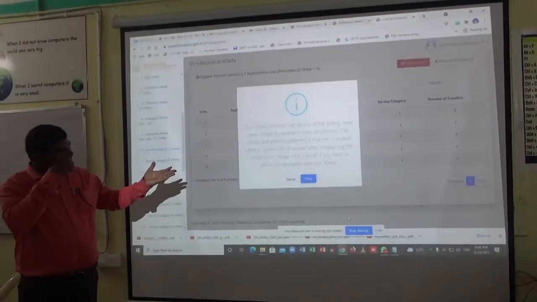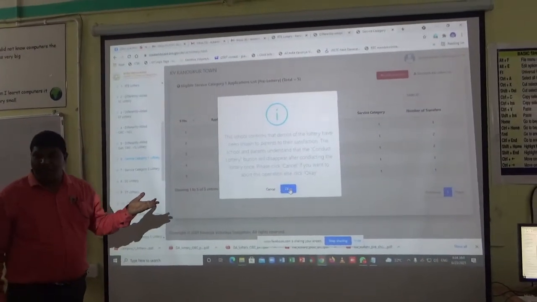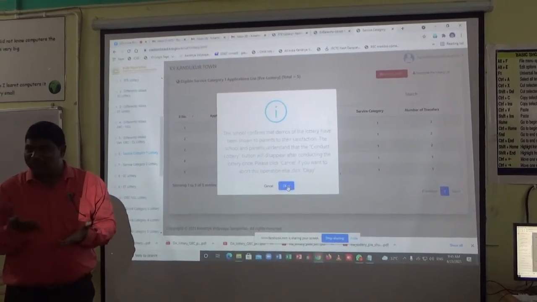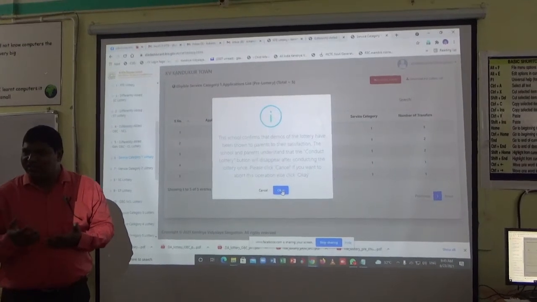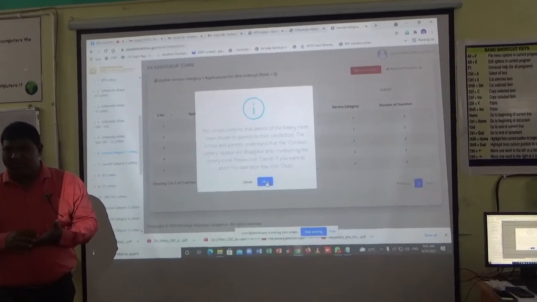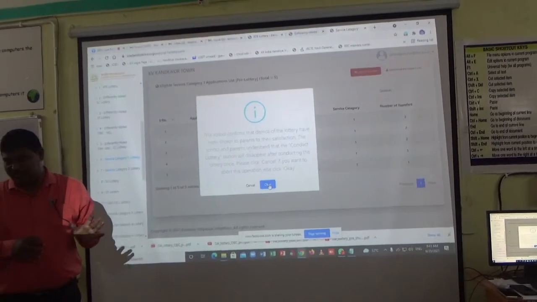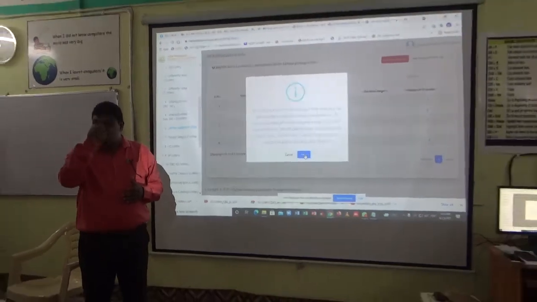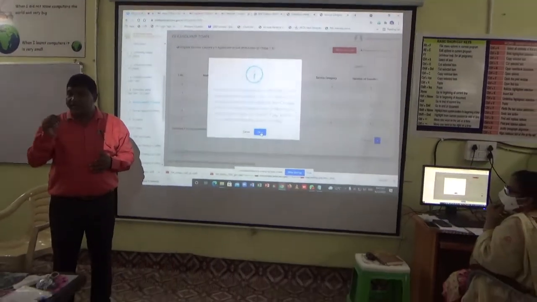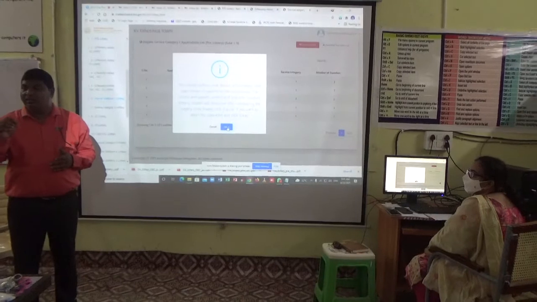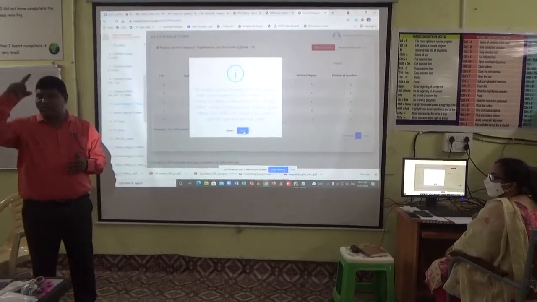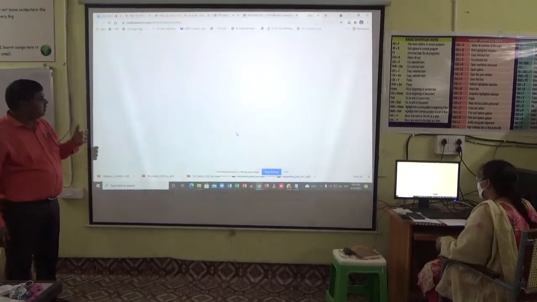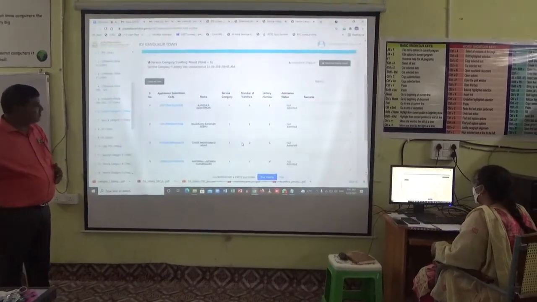Because they are lucky. But you will find out whether sometimes unknowingly they apply under category 1, because they don't know while applying. So once they come with all the documents, you will reject. A provisional application is not a right unless they show the documents. At the time of registration there are some instructions and an agreement: I agree to all the conditions, and if I submit a false application it will be cancelled. Then you put a tick mark and go for registration. Okay, lucky. Now sir is curiously waiting.